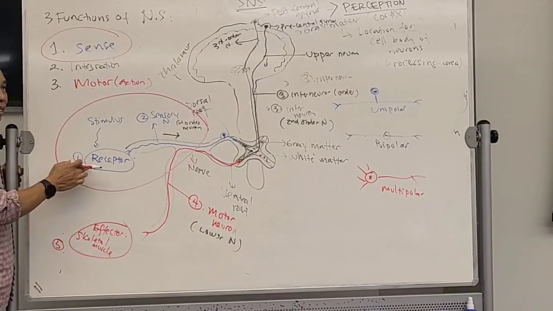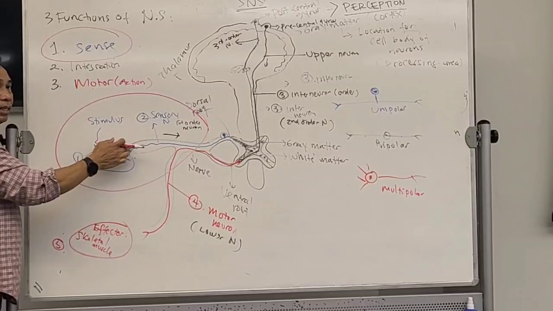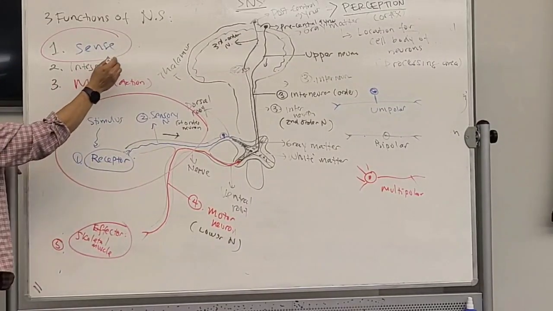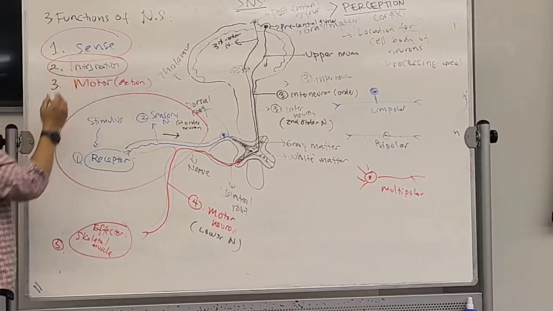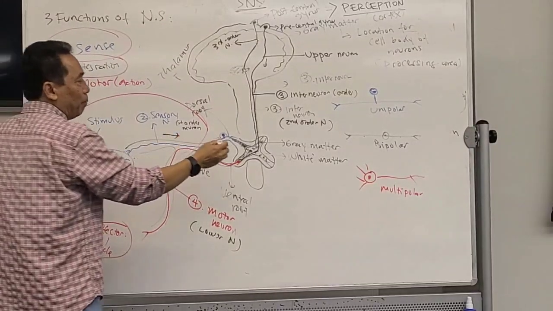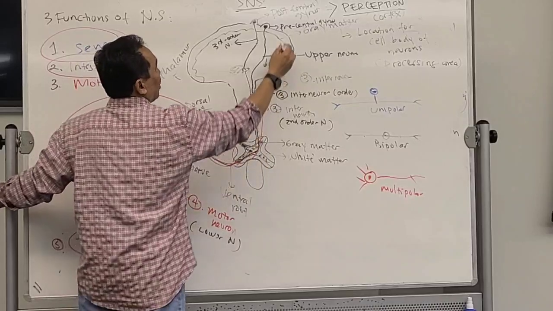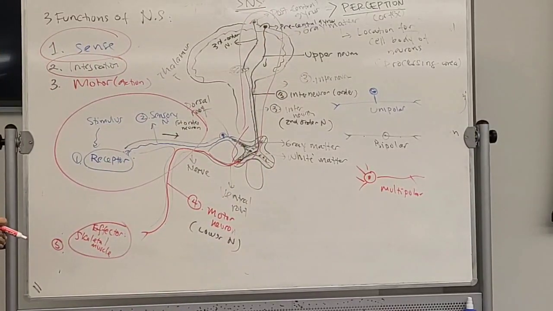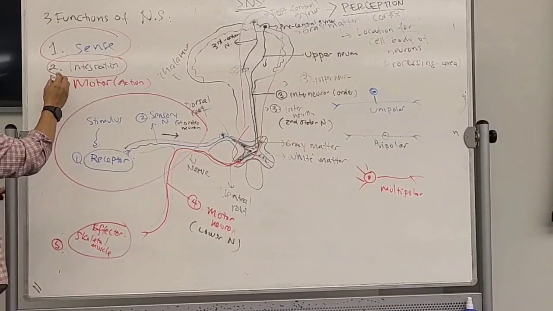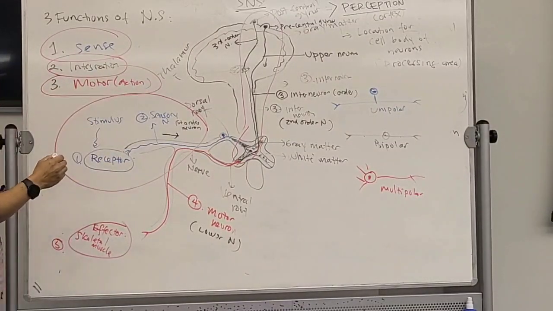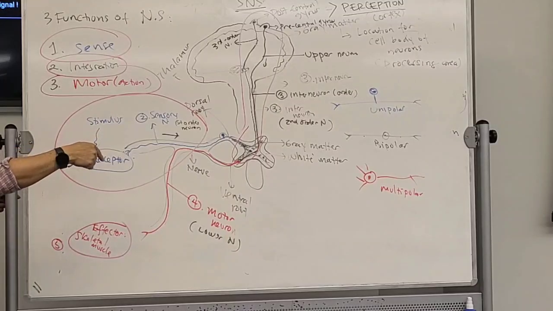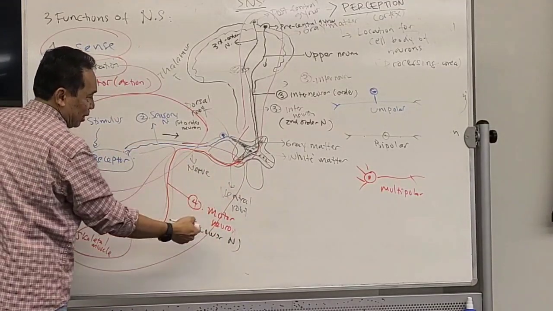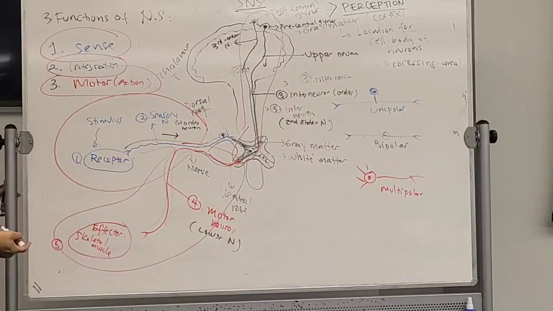What are they? Receptor and sensory neuron. Now, how about the integration function? It will be done by the black one over here. What do you call the black one? The interneuron, the neurons in the CNS. And the motor function will be done by the last 2 components: motor neuron and the effector.